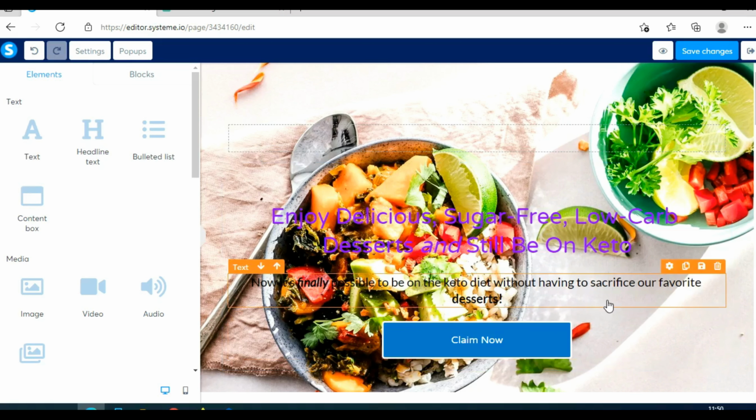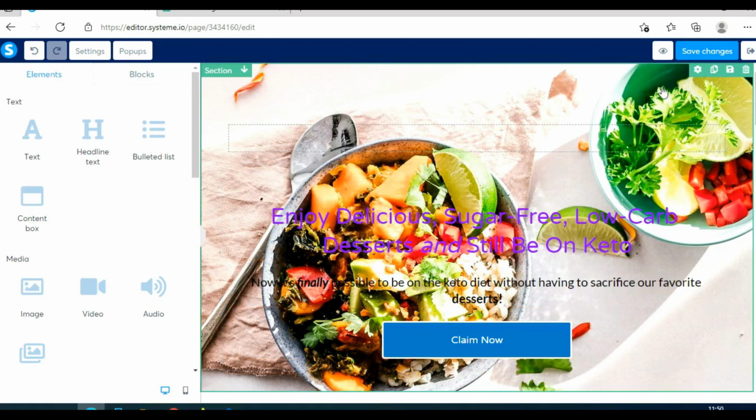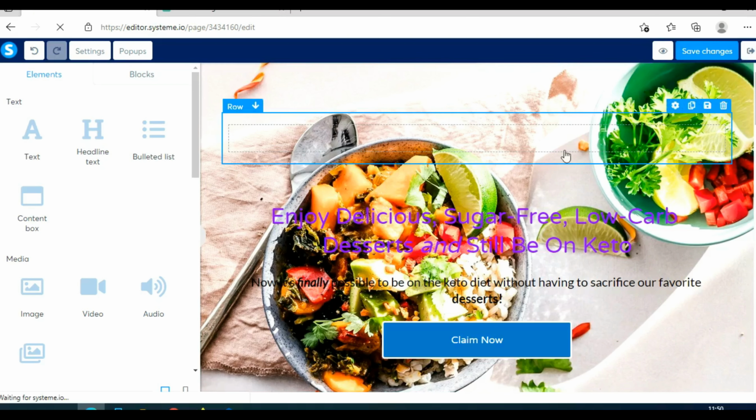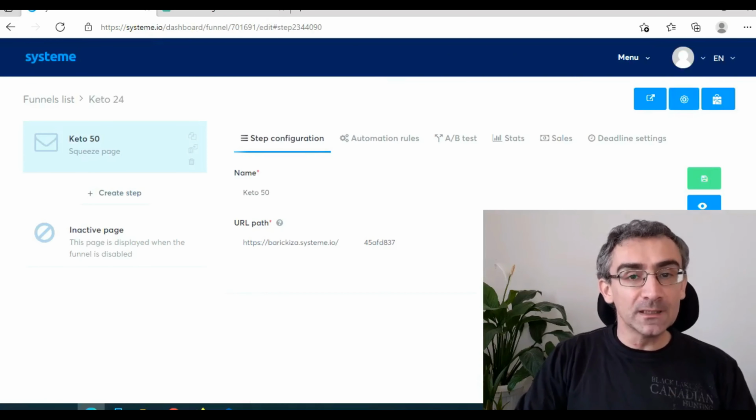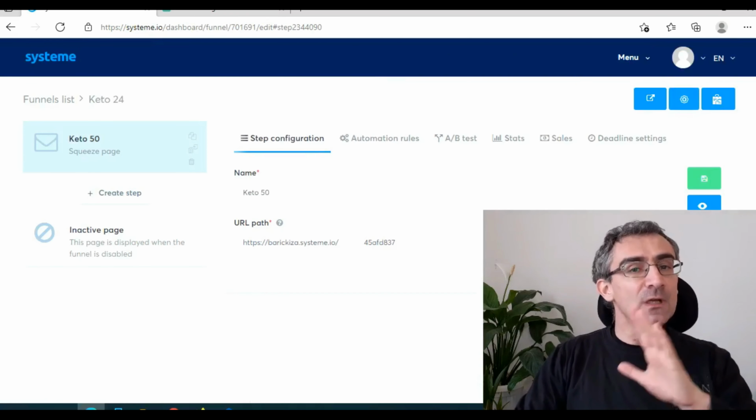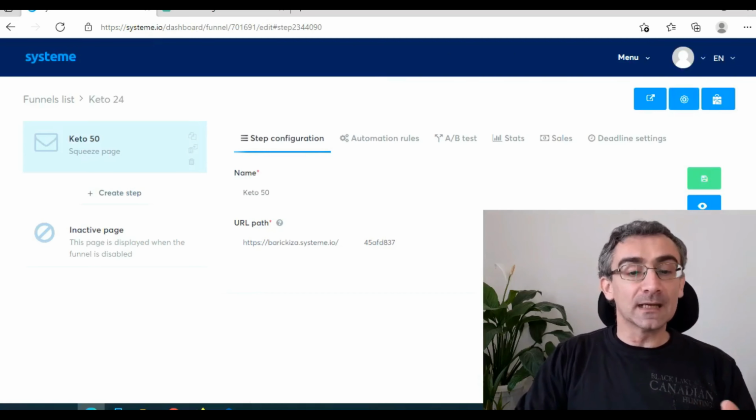And after you finish everything, all you have to do is just here in upper right corner, click on Save Changes. Give it a second to save these changes. And after that, right next to it, click here to exit. And that's it. You will make your squeeze page totally free in just 5 minutes, even if you are a beginner, in Systeme.io. And this is your URL.